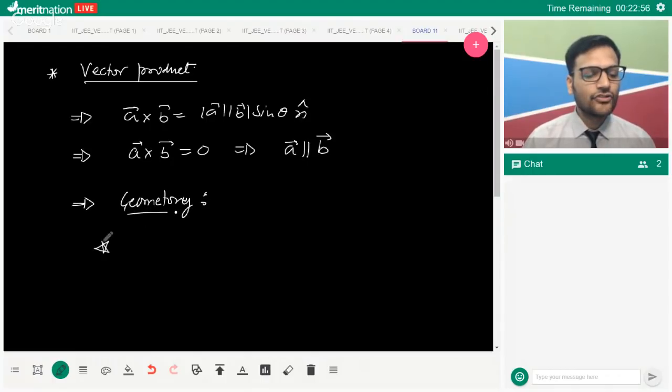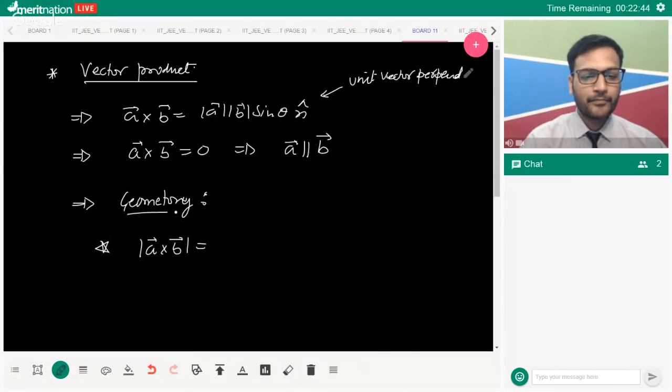So what are the results in geometry? Number one result is the vector product. This is a unit vector perpendicular to the plane of A and B.